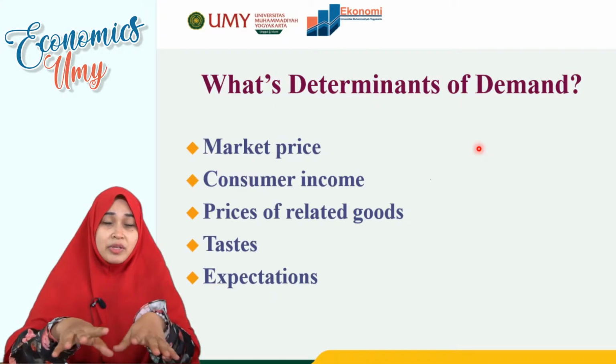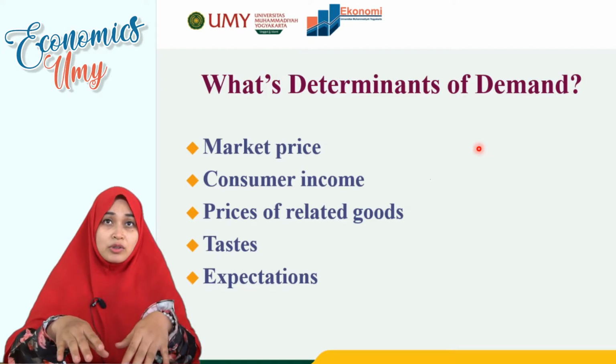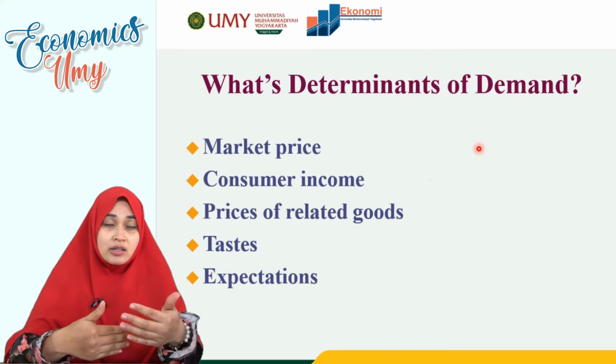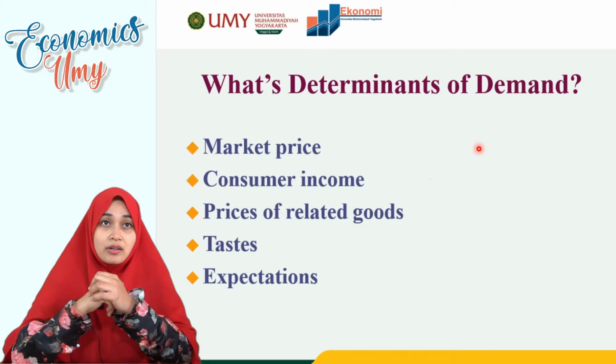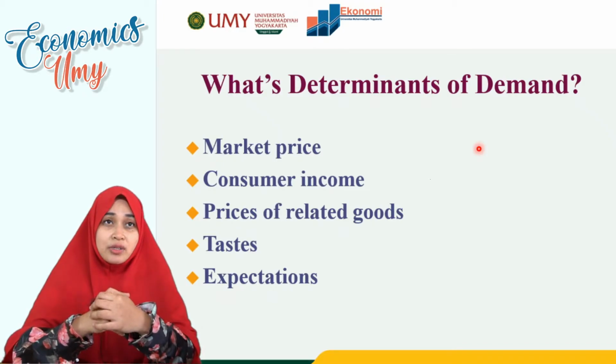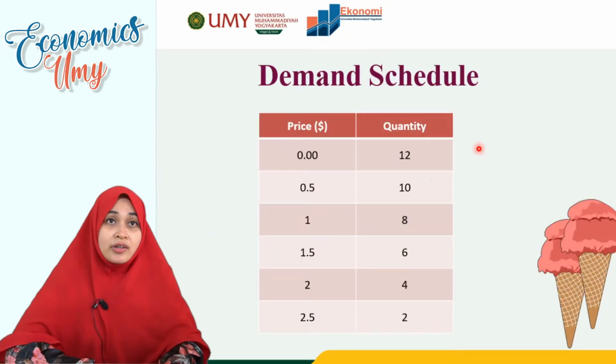So these determinants will influence how demand increases or decreases. Let's talk about the determinants of demand. Let's repeat. The first determinant of demand is the market price. With the market price, we can see that when the price is higher, the quantity demanded will be lower. And when the price is lower, the quantity demanded will be higher.